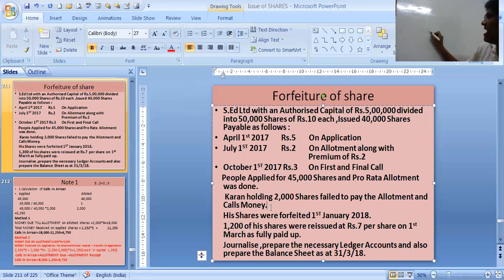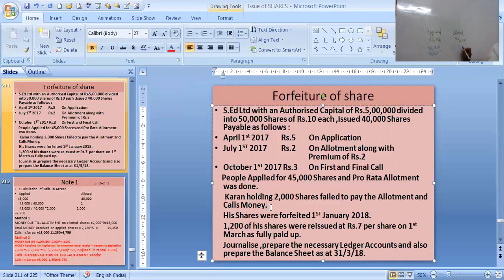So we know the formula like this. Applied is 45,000 shares, and allotted 40,000 shares. Now what is given in the question? 2,000 shares Karan has been allotted. So we write 1 over here, whatever information is given, we have to find out the number of shares applied. If 1 I write over here, then as per the unitary method, it becomes like this.